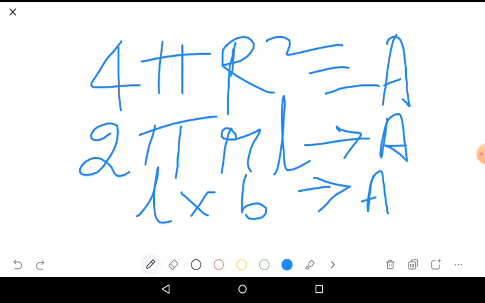I repeat once again, closed surfaces. What is meant by a closed surface? A surface which has boundaries, like a cylinder, sphere, or metal plate. If you take a wire of some length and just draw a line, the two ends are open like this.